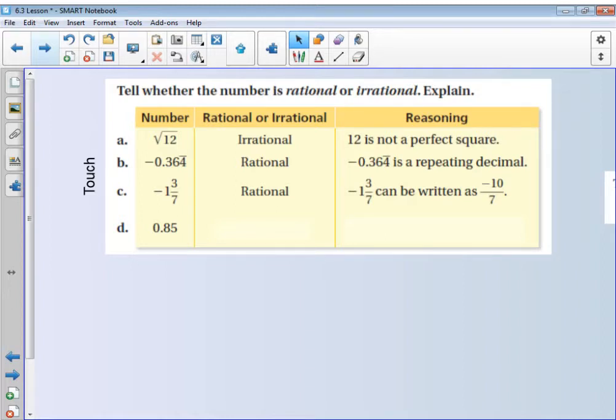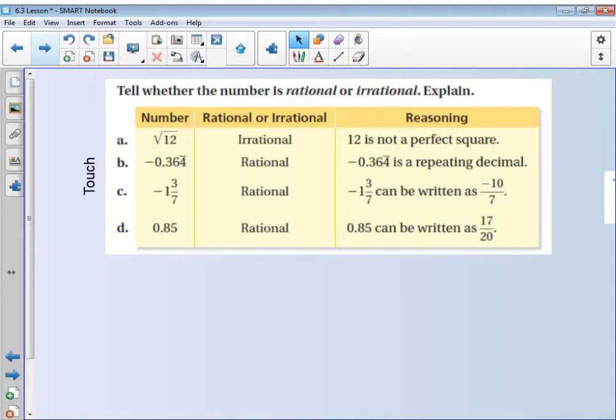Okay, so we'll do this next one together, and then I'll pull another one out. So 0.85, it terminates, it ends. That would be considered rational. Why? Because it's a terminating number or a number that ends. It could also be written out as 17/20, which is the ratio form of 0.85.